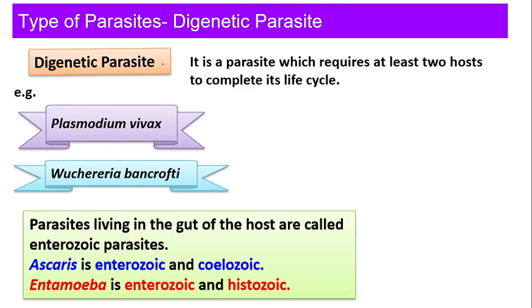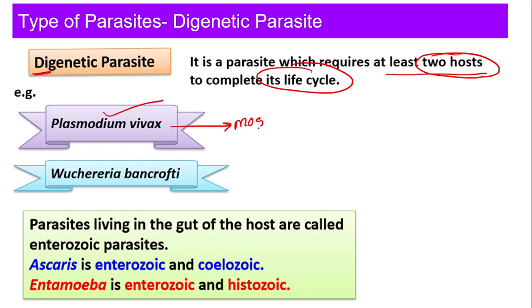Example, Entamoeba histolytica and Ascaris lumbricoides. Next one, digenetic parasite. Di means two. So it is going to complete its whole life cycle in two hosts. For example, Plasmodium vivax, it completes its life cycle in mosquito and human, right? Now Wuchereria bancrofti, again it completes its life cycle, we have already studied this, right? Write it in the comment box. It completes its life cycle in human and question mark.